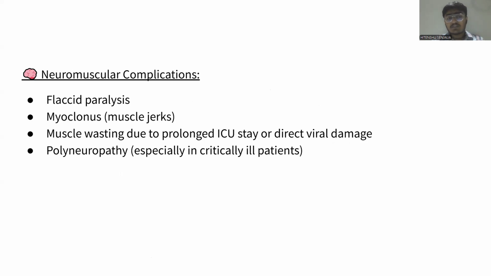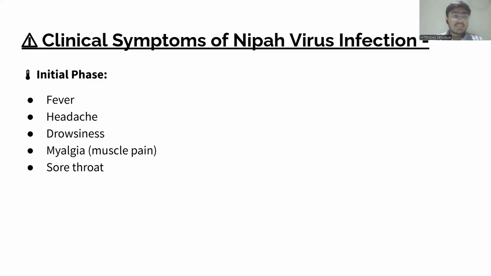Now we can see the neuromuscular complications. The first one is flaccid paralysis. Second is muscle jerks. Third is muscle wasting due to prolonged ICU stay. Means the patient who is staying for a prolonged period of time in the ICU will get muscle weakness, or we can say the muscle becomes stiff. The fourth one is polyneuropathy, especially in critically ill patients. This condition will occur.